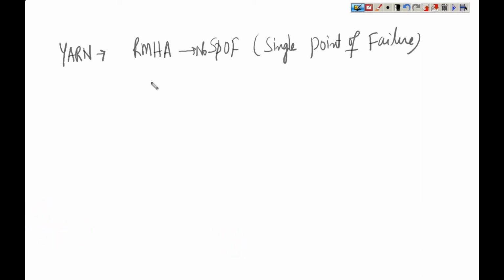Okay, what does YARN provide? It provides an environment for distributed computation. And what is the underlying architecture? The underlying architecture of YARN is master slave architecture. These points you have to remember. Now, I have a Spark application.